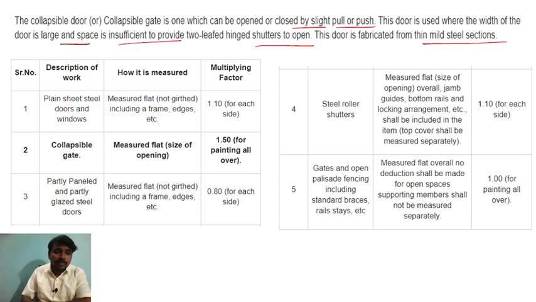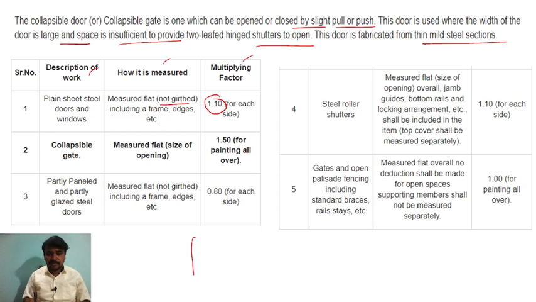Now in this tabular column I have given the description of the work, how it is measured and the multiplying factor. If it is plain sheet steel doors and windows, how is it measured? Flat or including the frame edges. The multiplying factor we have to take for that is 1.1 for each side.